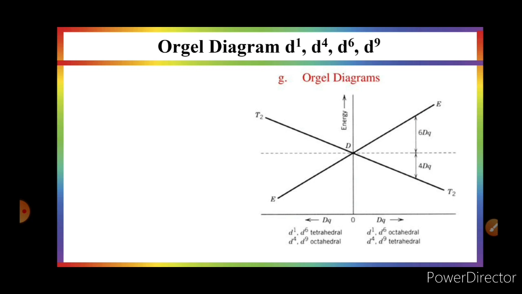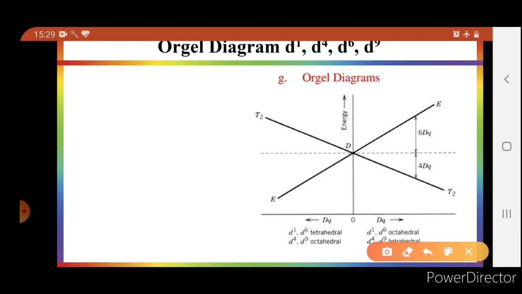It helps in finding the number of electronic transitions that occur in a given configuration. This is only valid for weak field ligands, meaning high spin configurations.